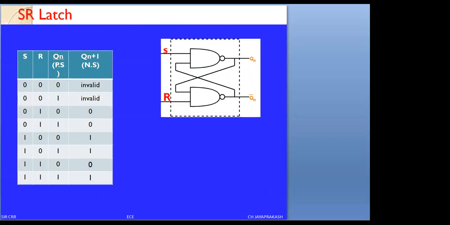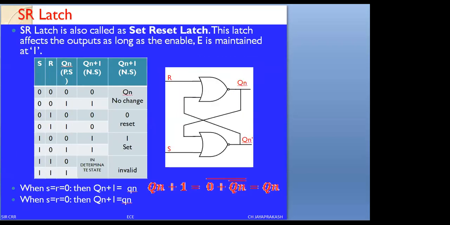Let me also show the NOR gate functionality. For a NOR gate, when both the S and R inputs are 0, there is no change. That is, the next state equals the present state, or Q of n plus 1 equals Qn. When it is 0 1, the next state Q of n plus 1 equals 0. That is, it is going to be reset. When it is 1 0, this is set to 1. When it is 1 1, this is called the invalid state or indeterminate state of the SR latch.